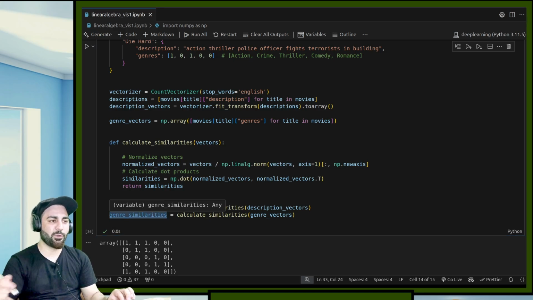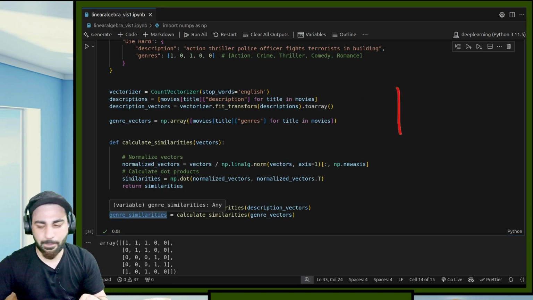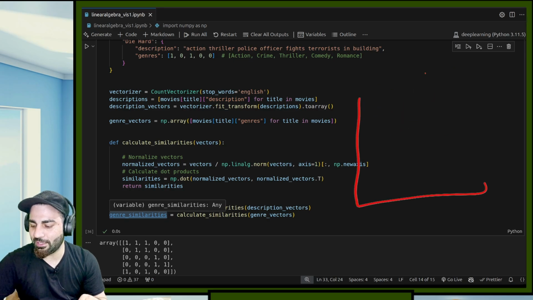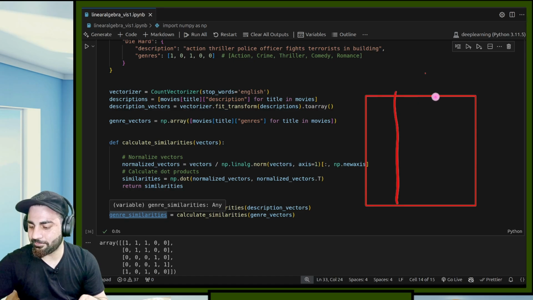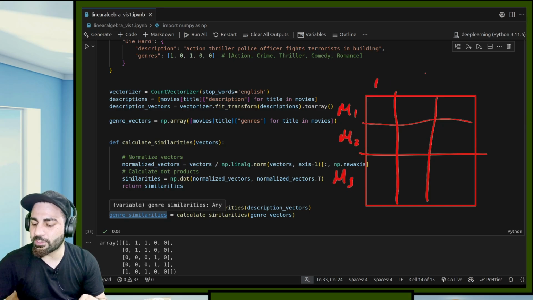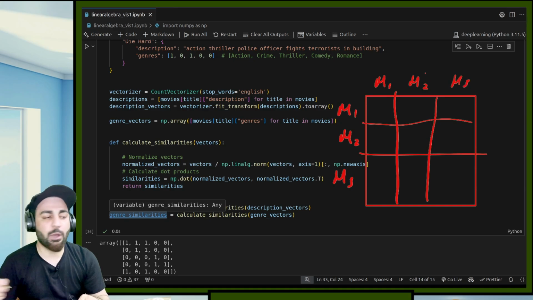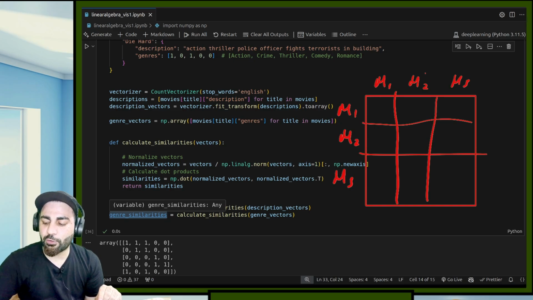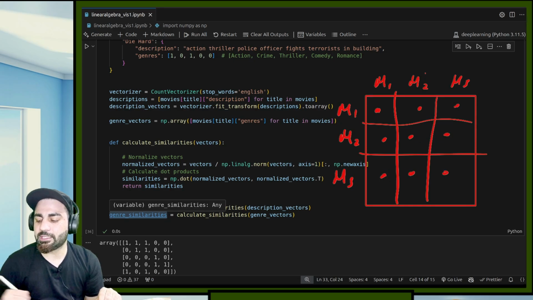What it is basically doing over here, I'll now generalize it. Again, being a mathematician, I'll do M1, M2, M3, M4. This is M1. I should write it a little better. Let's suppose we have only 3 movies. This is M1, M2 and M3. Now each of the movie descriptions is represented by numbers. In order to find similarity, I am performing the dot product. I am performing M1 with M1, this is the dot product. I am getting some values over here, and this is showing the similarity.